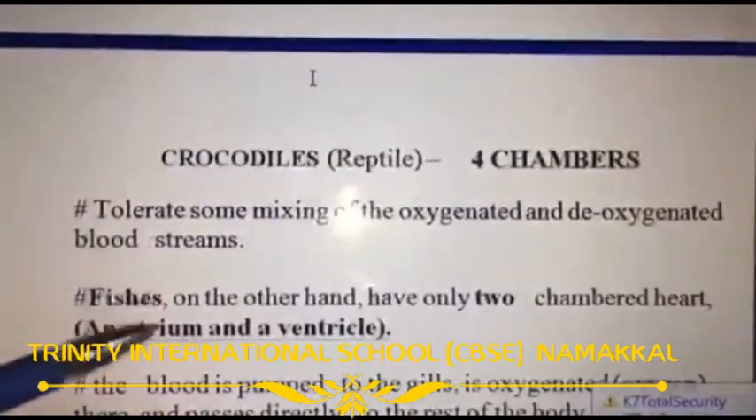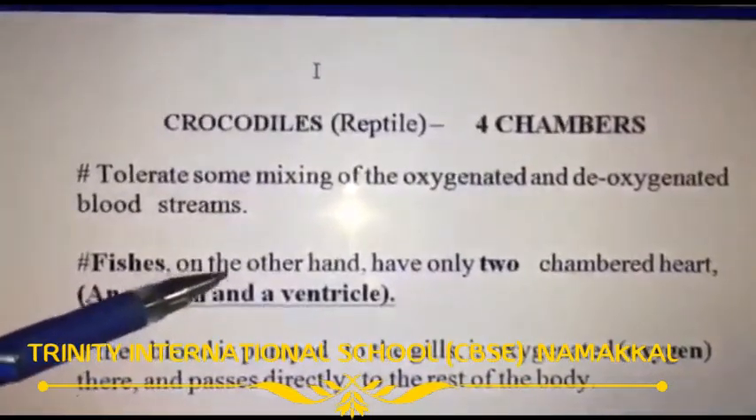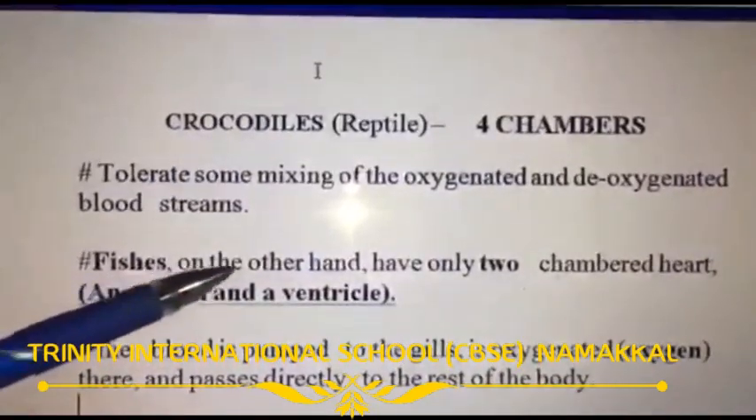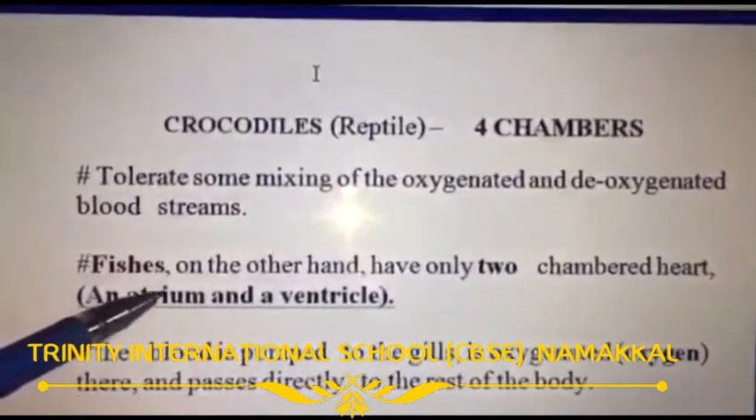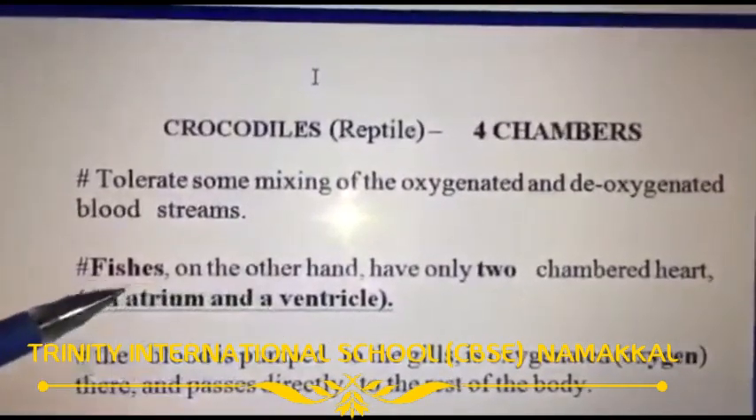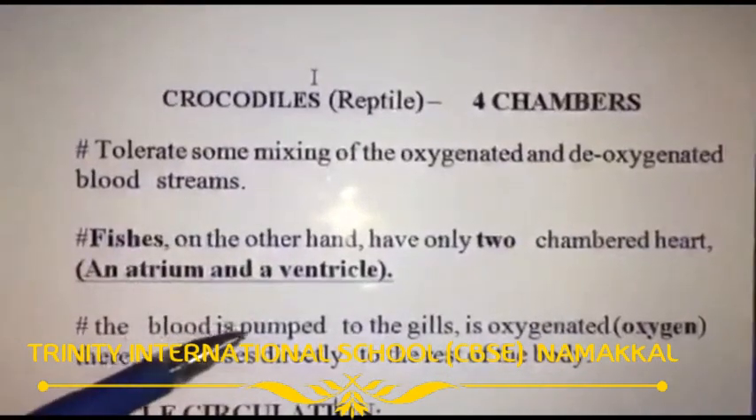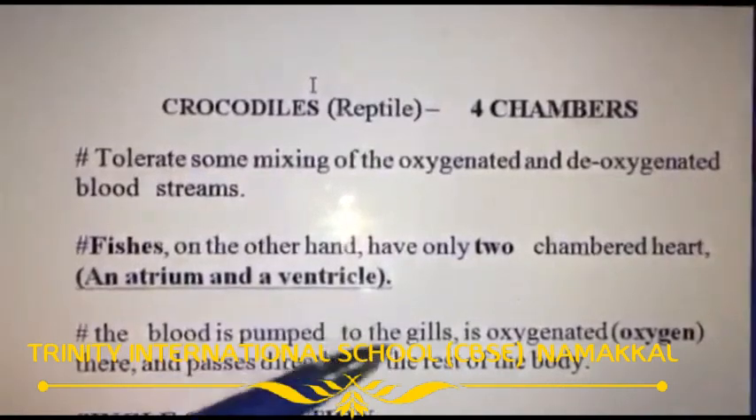Okay, fish is another example. Fish have a two-chamber heart. What are they? An atrium and a ventricle. The blood is pumped to the gills.